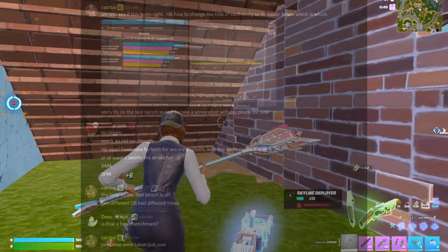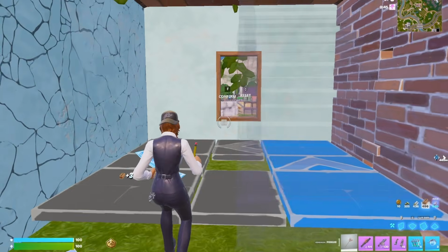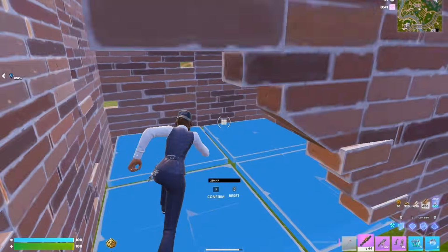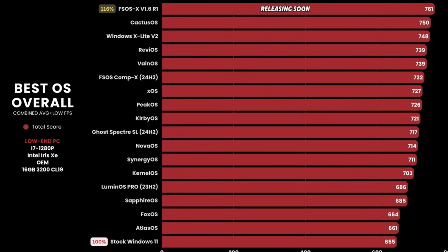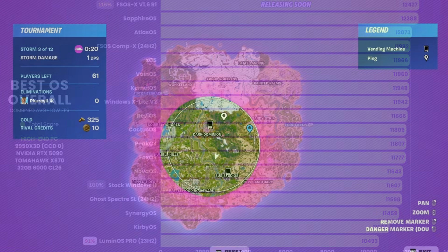But anyway, moving on from that, we have his new video, which is just obviously fake benchmarks. You can see we have best OS overall for mid-range. LumenOS Pro is in the bottom 3. We have best OS for low end. You can see LumenOS down there again. And then we have high end PC, LumenOS being the worst.